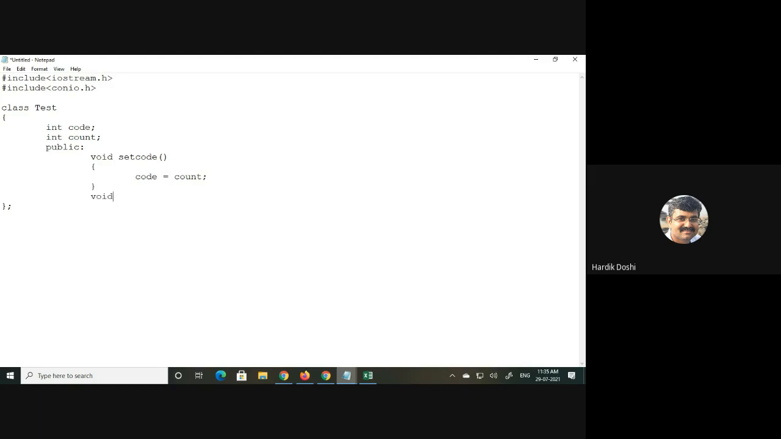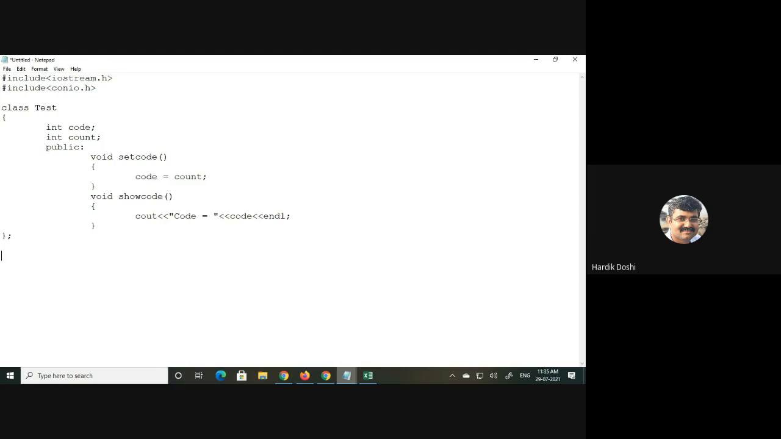I'm writing one more function, void show code. What should I do in this? cout code equals some value, that is code itself. Is it fine? Change the line. Go to the next line. Any doubts with this? Okay.